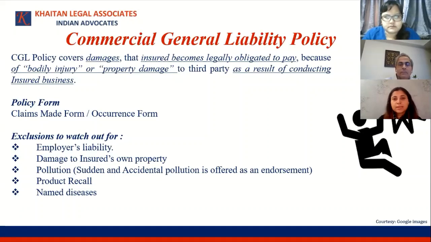And most importantly, an exclusion which can be seen in CGL policies is for named diseases. You will find this exclusion in certain policies, may not find it in certain policies. It depends on which carrier has issued the policy. The exclusion could be for communicable diseases. The exclusion could be for pathogenic organisms. The exclusion could be fungi, mold, etc. So there are certain named exclusions where certain specific ailments are not covered under the policy. This is obviously gaining a lot of prominence in the current situation as well, because there are a lot of inquiries around coverage for COVID-related claims. So this particular exclusion has gained even more prominence today.